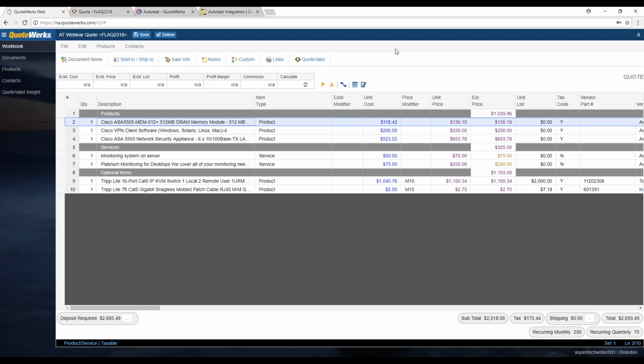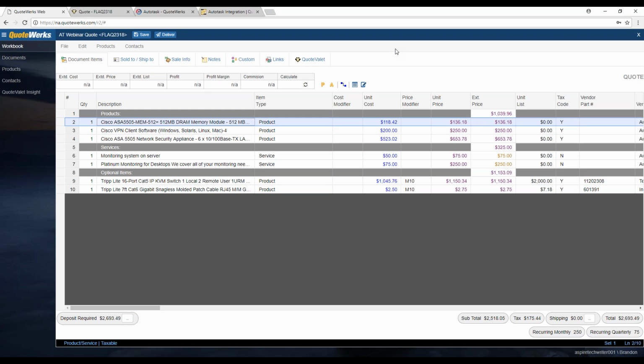So if you are in the office working in QuoteWerks Desktop and you have to go on site somewhere, or you're going home and you need to maybe work on the quote later, if you log into QuoteWerks Web, you'll be able to access any document that's being created in QuoteWerks Desktop, and vice versa. If you started a document in QuoteWerks Web and then when you come into the office you wanted to work in QuoteWerks Desktop to make changes, it'll work in that environment as well. So it's basically interchangeable for you. You can work in either one to edit and update documents.